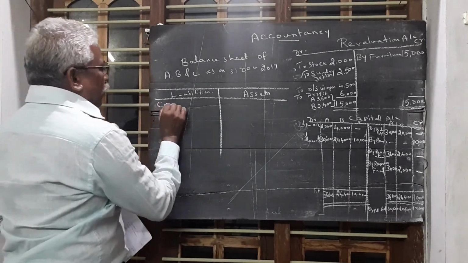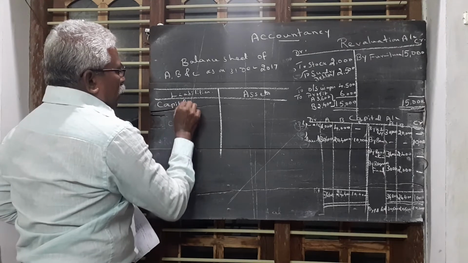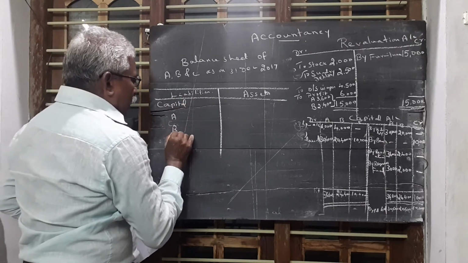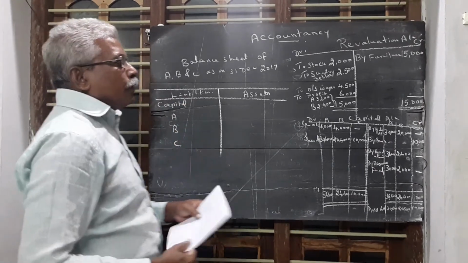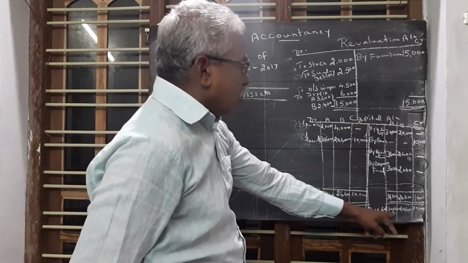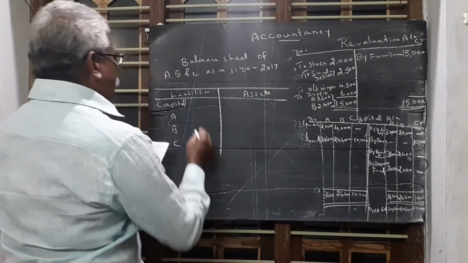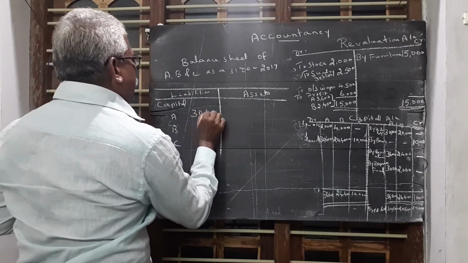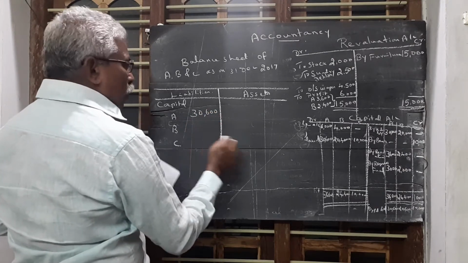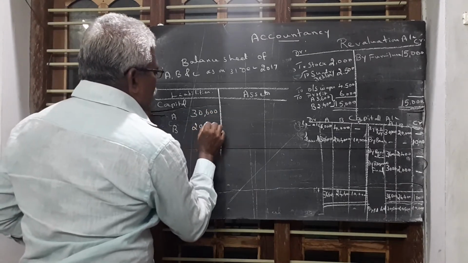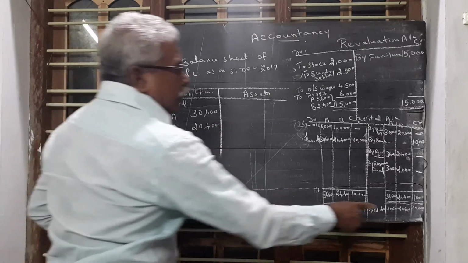First we write capital, capital of A, B and C. We have the capital account, and the capital account balance is taken into account: 30,600, 20,400 and C's capital is 10,000.